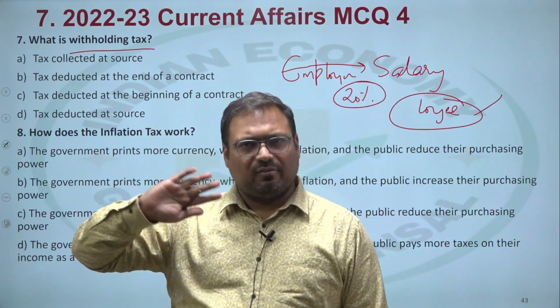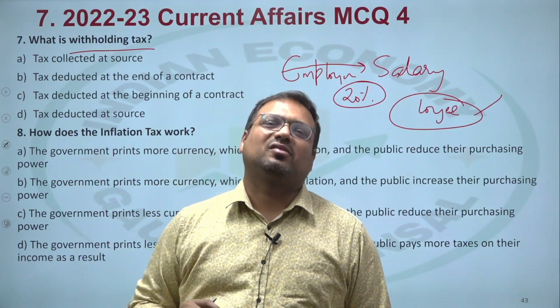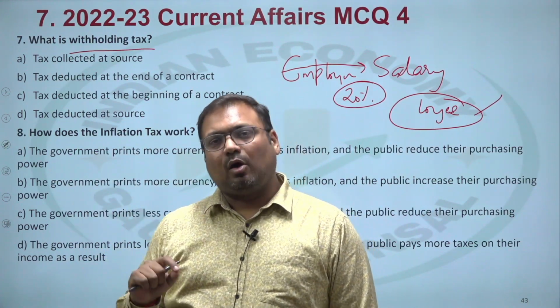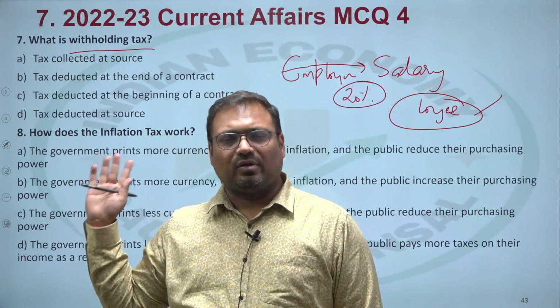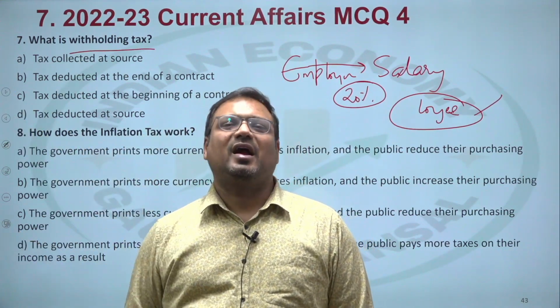I am receiving income from my company, but I do not receive my full income. I receive income after TDS deduction. That TDS, however, is not gone forever. That TDS will be visible when I pay my income tax at the end of a year.